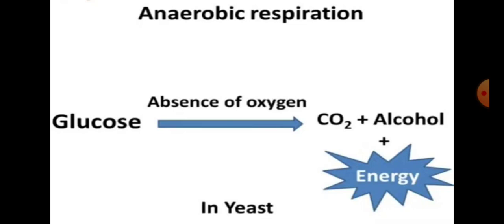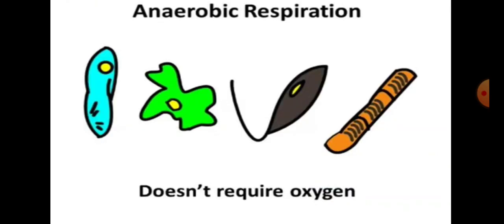So whatever you can see here on the screen, here glucose in the absence of oxygen, it forms what? They are giving what? Carbon dioxide plus alcohol, and less amount of energy is released. This reaction takes place in case of yeast and plants. Now, anaerobic respiration doesn't require oxygen. You can see from the picture the name of all these organisms.